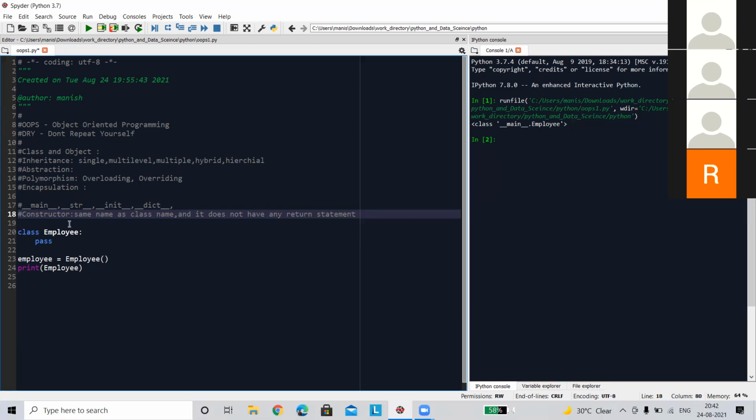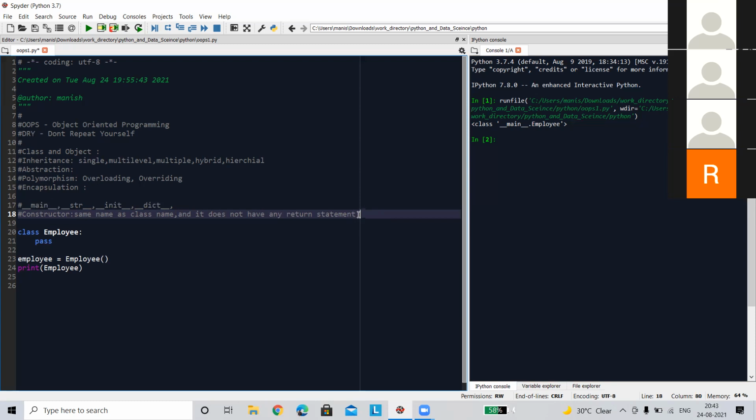But in Python, this first criterion that I have written down is not applicable. That's why in Python the constructor is kind of different from a normal system constructor.